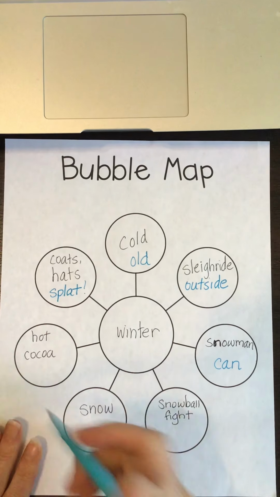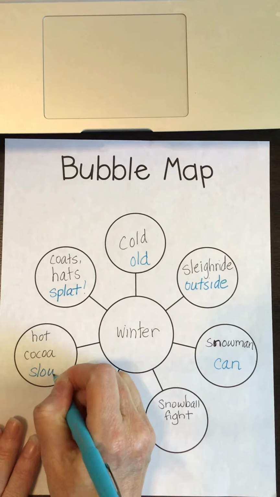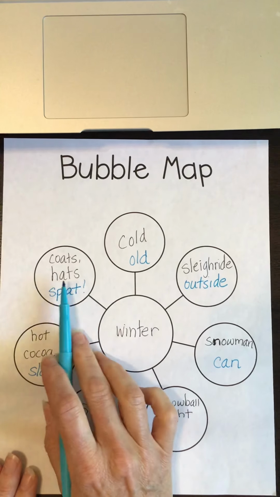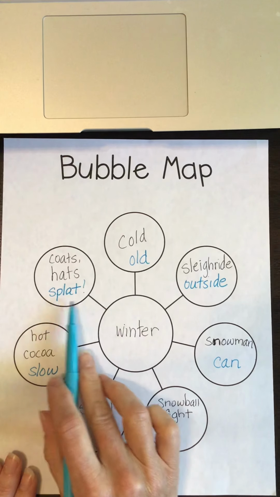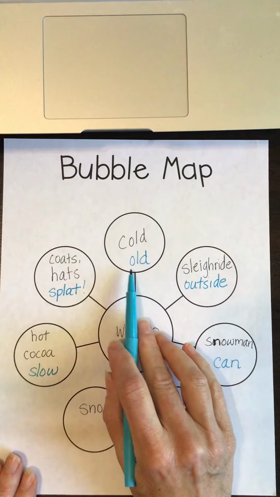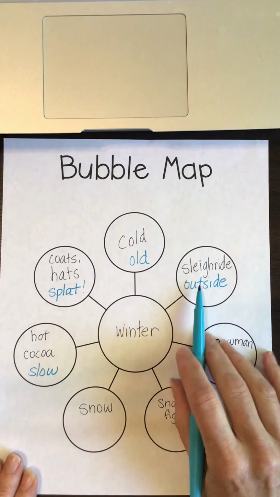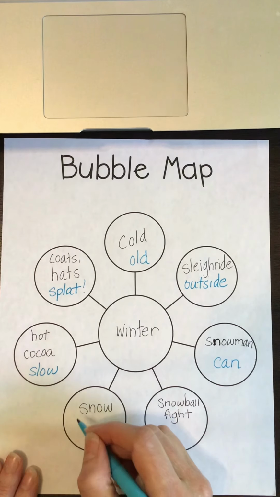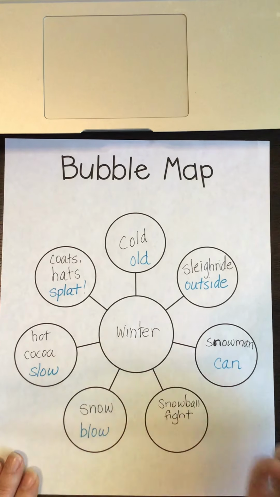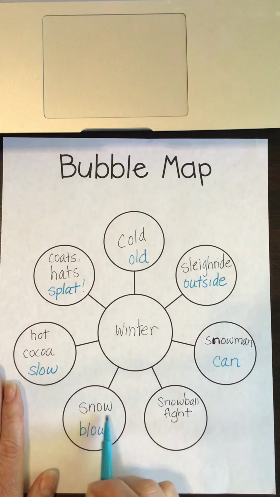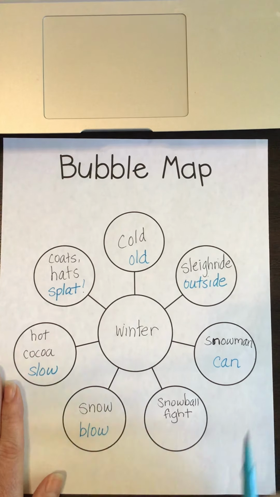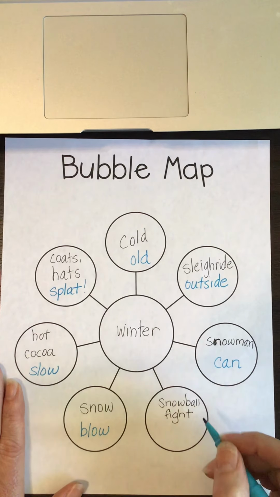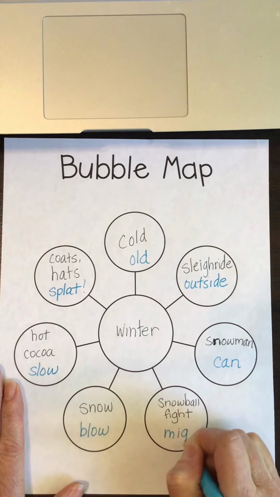For hot cocoa, I'm going to write slow because slow rhymes with cocoa. Remember, we want those ending sounds to sound alike. Hats, splat. Cold, old. Sleigh ride, outside. Snowman, can. For snow, I'm going to put blow because that sounds like something the wind might do in winter. So we've got the O sound at the end of those. And snowball fight, I'm going to put might. Now I might not use that one.